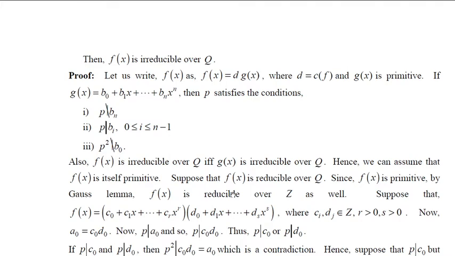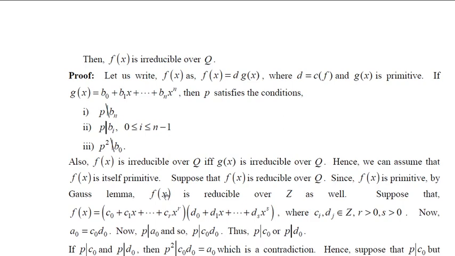Gauss lemma says that if f(x) is primitive, then f(x) is reducible over Z[x] if and only if f(x) is reducible over Q[x]. So in that fashion, we are using this because it is reducible over Q, the field of quotients of Z. So if this is reducible over Q, then it is reducible over Z as well.